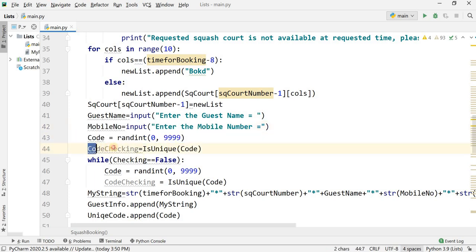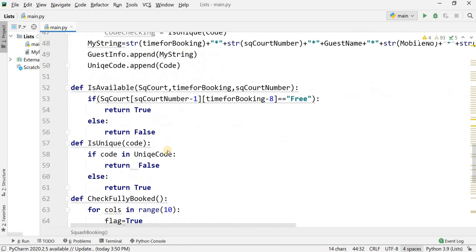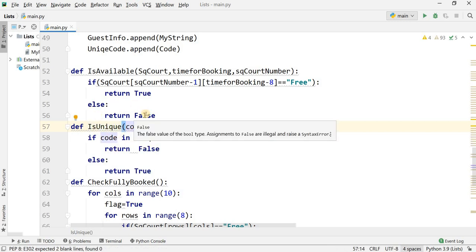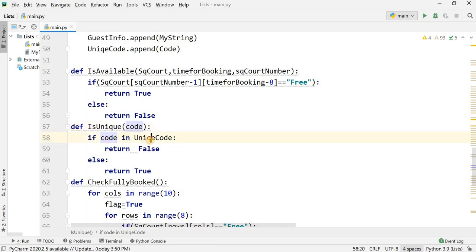Here I am also checking the code is unique. Code should be unique. This is another function. What is going on in this function? I am checking if this code that is generated by the system maybe becomes a duplicate code. If code in unique code, unique code having all the generated codes in one array. Okay, that will check whether this code is available already. If it is available, it will return false, otherwise it will return true.